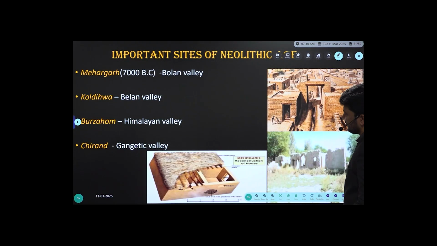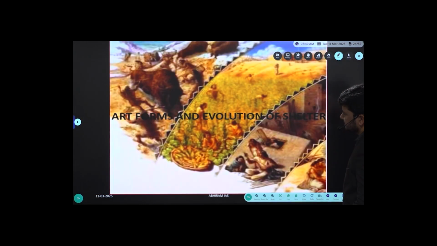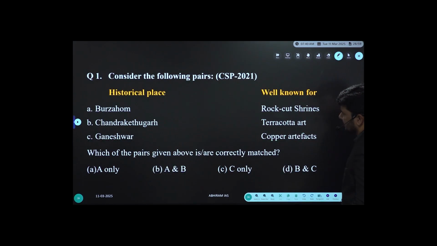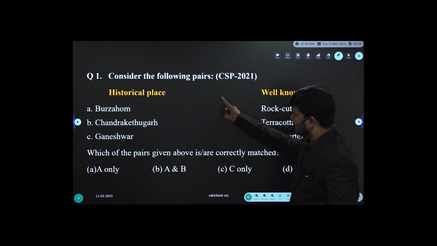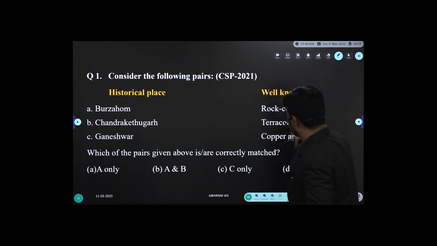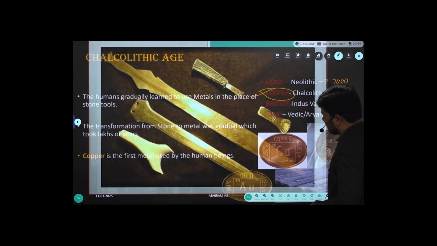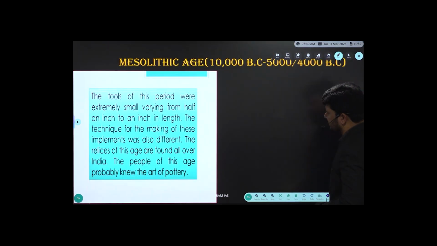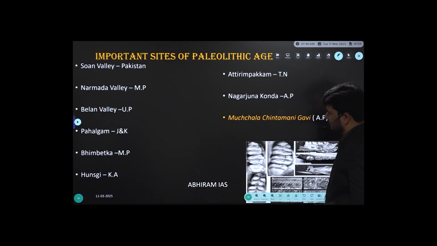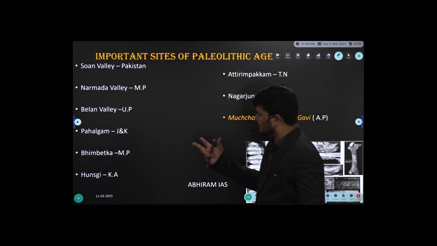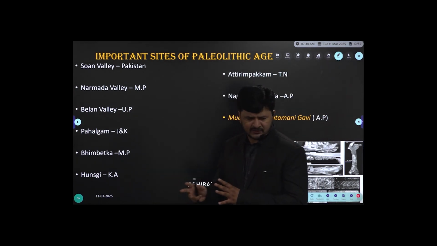A historical place or site is well known for its significance, right? So we focused on sites too. I'm not instructing you to memorize the sites by heart. Focus on those sites which are extremely important or have multiple significance. You need not write them down; you already have the content, just go through it.